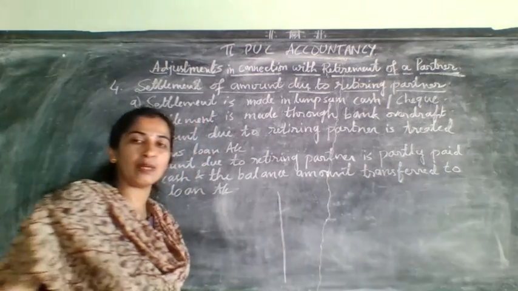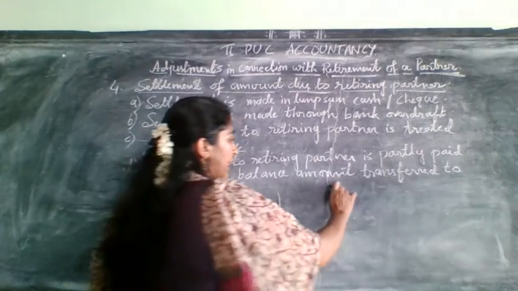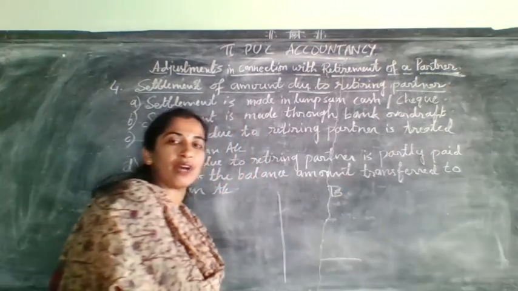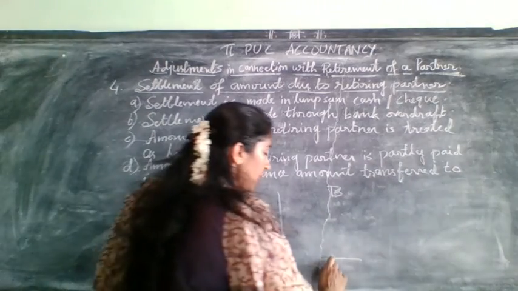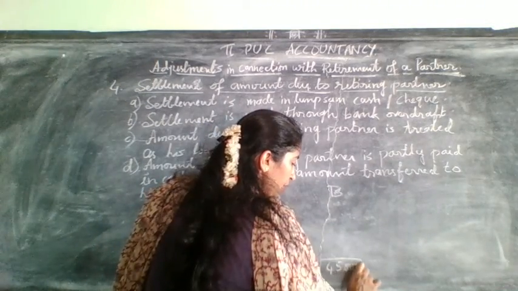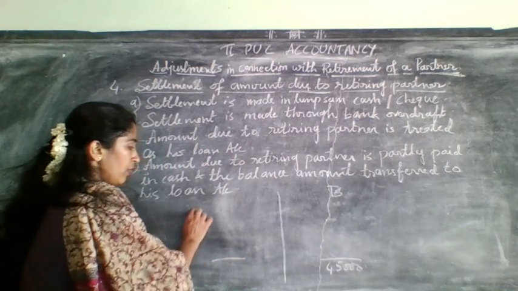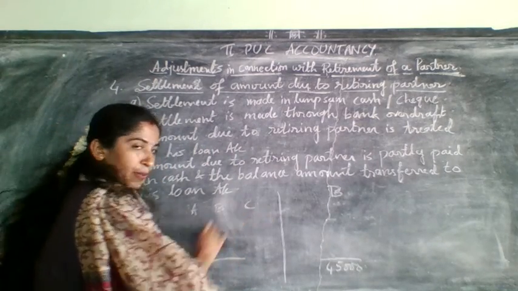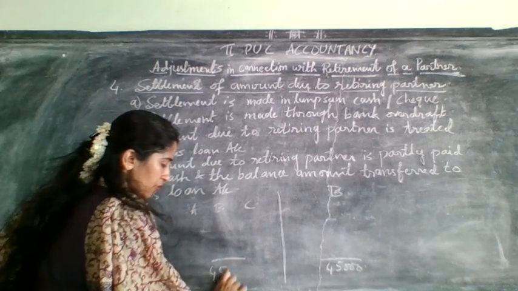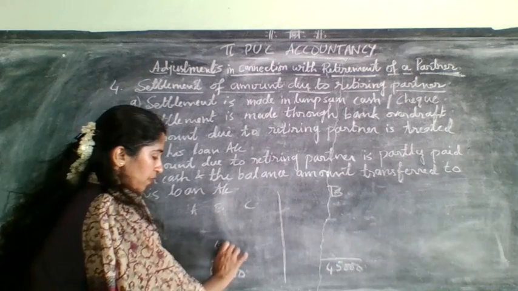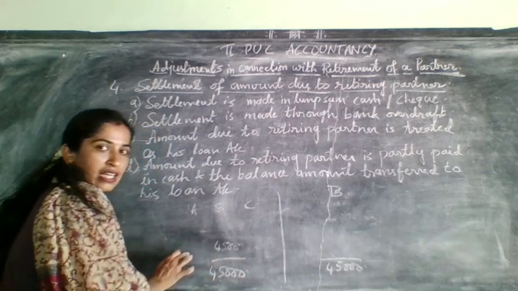Like three partners are there. B is retiring. When B is retiring, finally his account balance will come to 45,000. On which side will it come? The debit side. Earlier, you were treating this 45,000 as carried down.